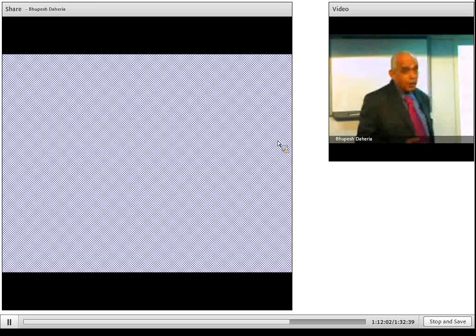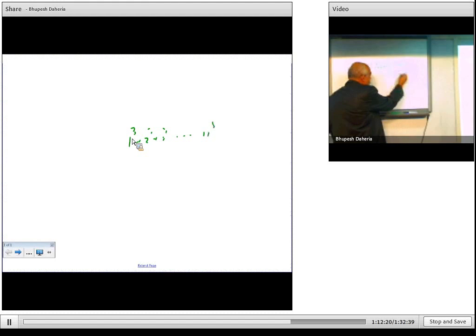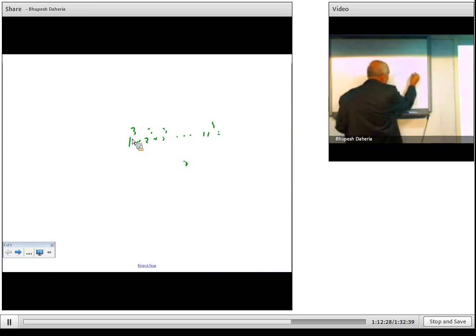what is the answer? I'll just write it and tell you. They will say in the examination: 1 cube plus 2 cube plus so on up to 11 cube, what is the answer? You cannot keep on doing all this. So your answer is directly n into n plus 1 upon 2, the entire square. Simply put n equal to 11. So 11 into 12 upon 2, simplify this, 66, and square. So your answer is 66 square.